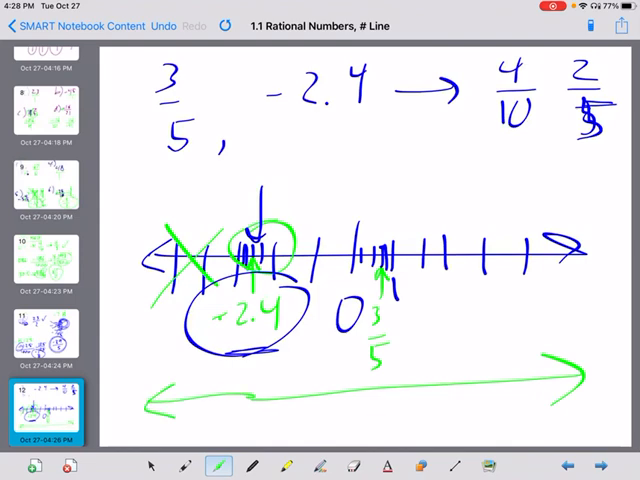I just automatically draw my 0 first and then try to figure out everything else after that. So if you know, hey, negative 2.4, you can maybe make your spaces a little bit bigger than what I did, because that made it a little more challenging.